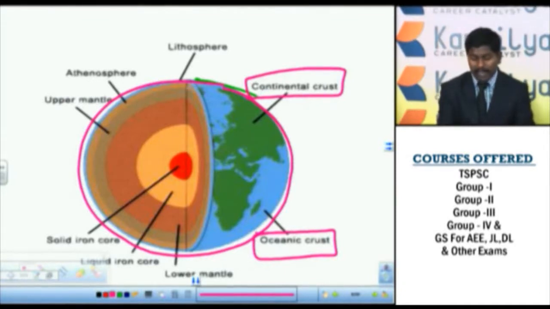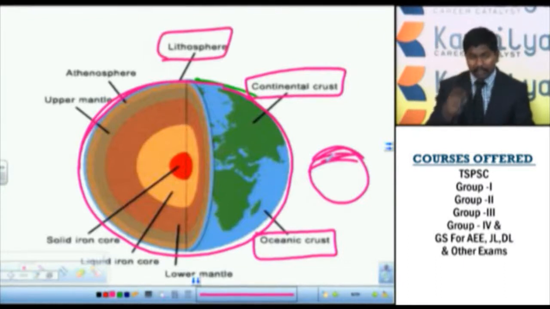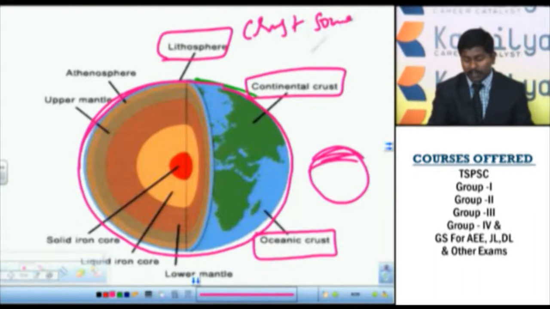And this land, this topmost part of the earth, which is composed of the rocks or liths, is called lithosphere. Lithosphere is nothing but a component of the earth which is composed of the rocky material, which includes the crustal portion and some part of the mantle portion. The lithosphere includes this crust and some portions of the mantle.